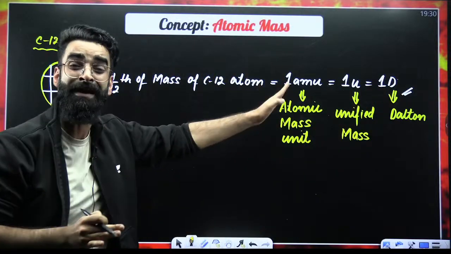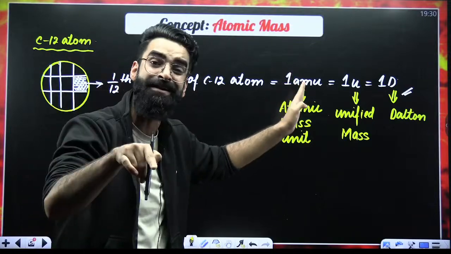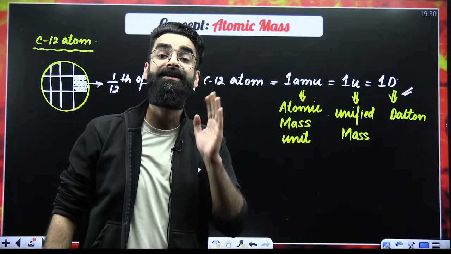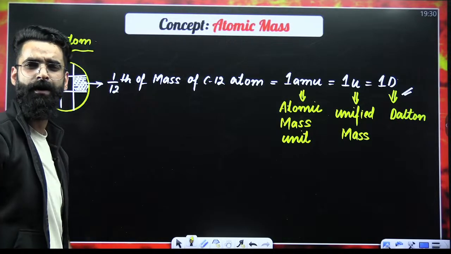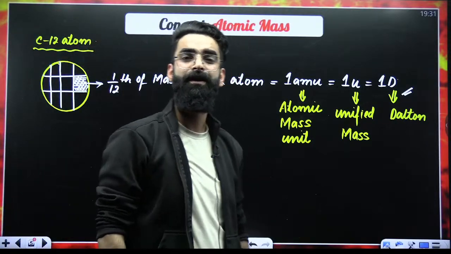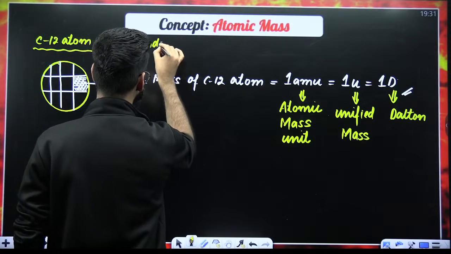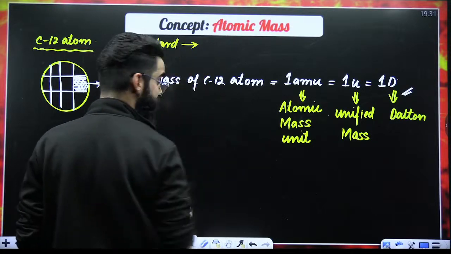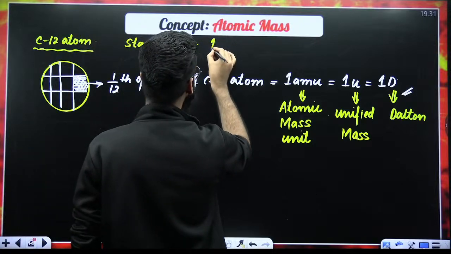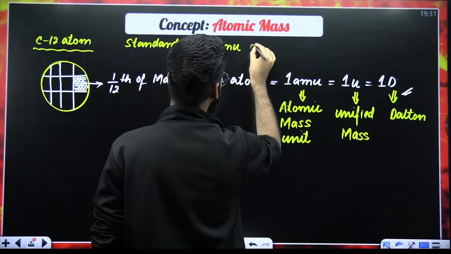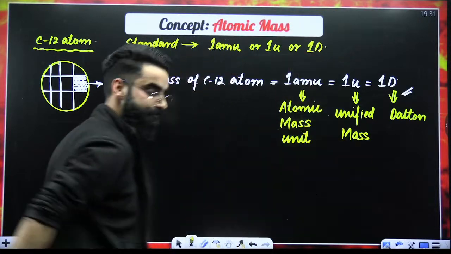Now, in chemistry, this 1 AMU, or you can call it U, or you can call it D, is going to be a reference. It is going to be our standard with which we compare the masses of different atoms or molecules. So the first question, if it is asked to you: what is our reference in chemistry? What is our standard in chemistry? Remember it from now onwards. The standard in chemistry, the reference with which we compare the masses of different atoms or molecules, is going to be AMU, or you call it 1U, or you call it 1D, right?